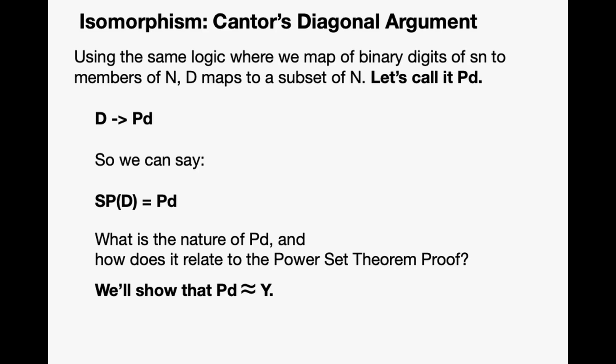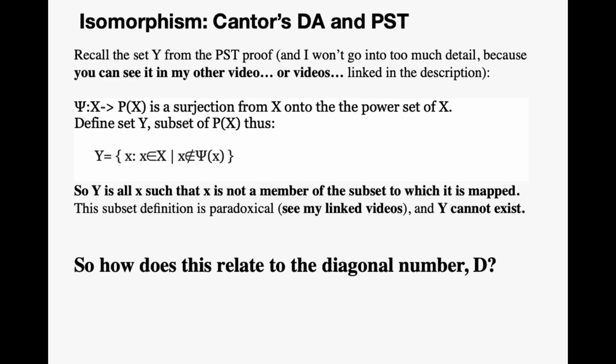Now, what is the nature of PD, and how does it relate to the power set theorem proof? Well, we're going to show that PD is isomorphic to Y. Recall the set Y from the power set theorem proof. Psi is a mapping of infinite set X onto the power set of X, a surjection from X into the power set of X. Cantor defines set Y, a subset of X, an element of the power set of X, thus: Y equals all x elements of X such that x is not an element of the subset that it maps to.